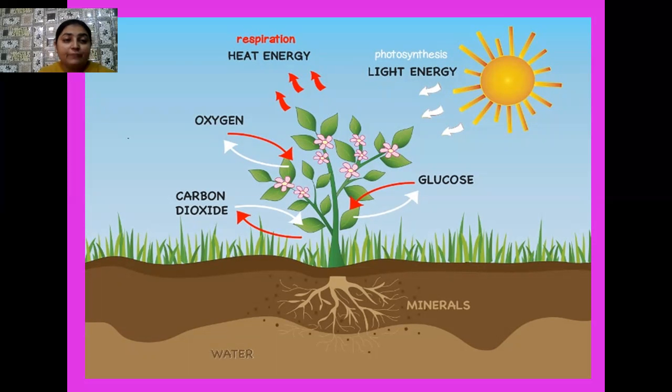Later on, this glucose is not stored in the form of glucose in the plant body. You have studied in class 10th that when glucose needs to be stored, in plants it is in the form of starch, and in animals it is in the form of glycogen. Okay, students, in the process of photosynthesis, generally carbon dioxide gas is used. But as you know, as a result of photosynthesis, oxygen gas is produced as a byproduct.